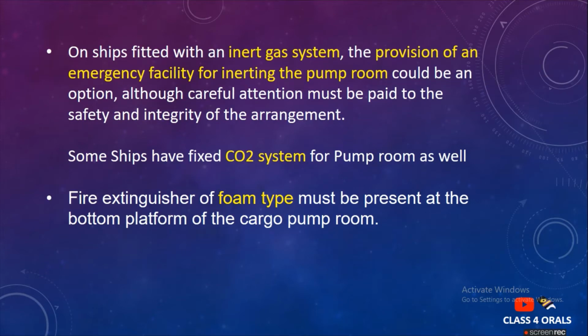Next point is about the firefighting system. Some of the ships have the IG system or the CO2 system for the pump room as well. So one must have the ship specific chart showing which ship's pump room is having the inert gas system or the CO2 system. A fire extinguisher of a suitable foam type should be present on the bottom platform of the cargo pump room. During maintenance or any kind of operational work there can be fire, and there should be a fire extinguisher of the foam type. This point must be noted.